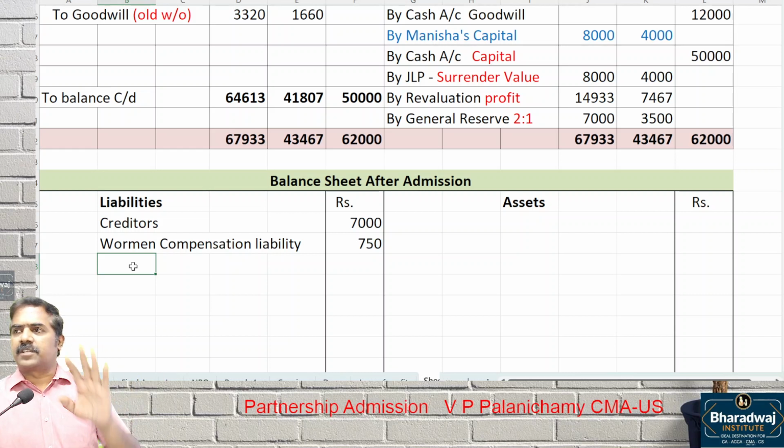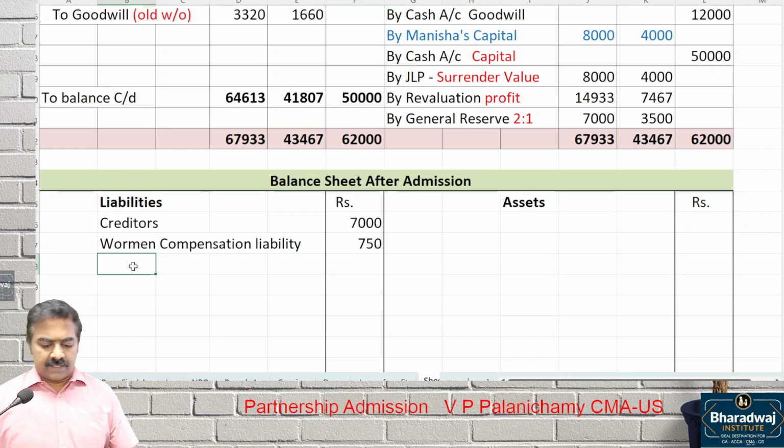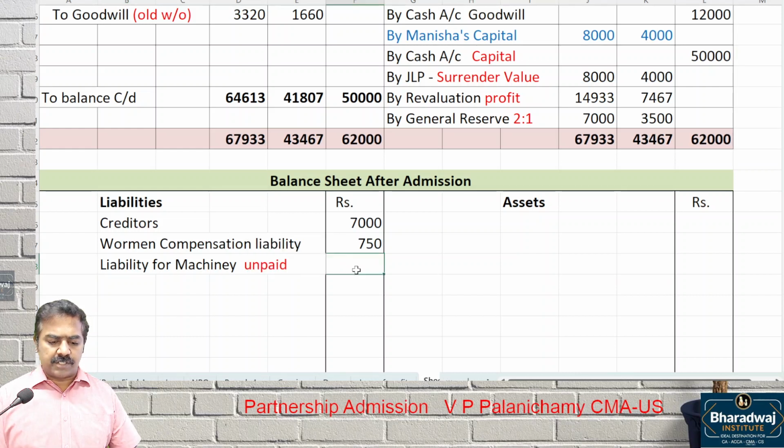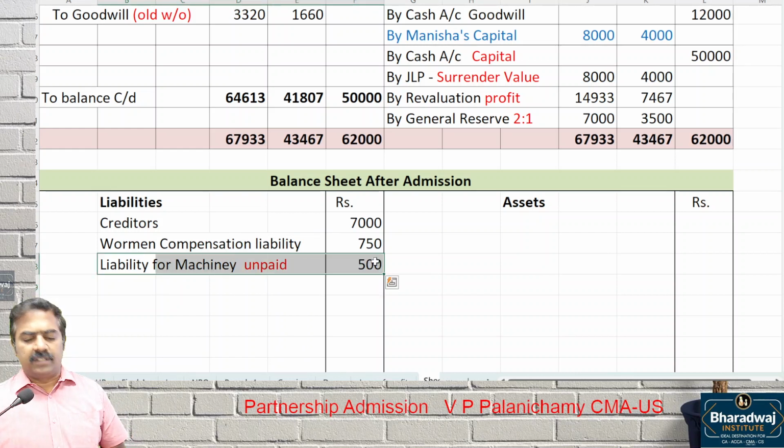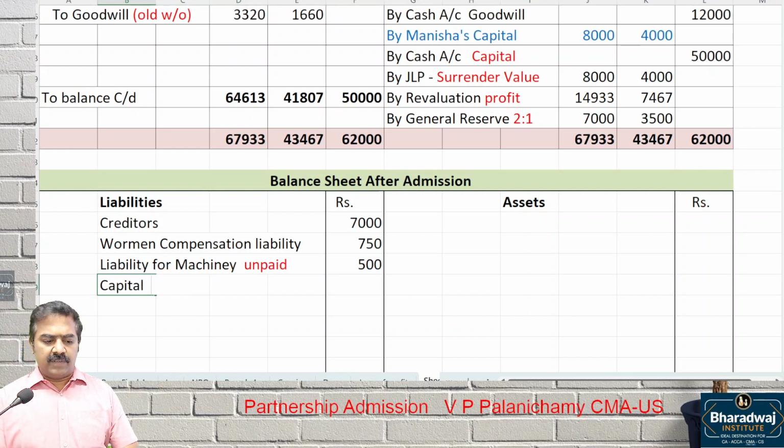Investment provision, we can adjust against investment. Provision for bad debts will be adjusted against debtors. Yes, liability for commission. That unpaid amount that we bring, we have recorded in the revaluation account. How much? 500. Amount payable for commission, 500. Then machinery will come on the asset side.